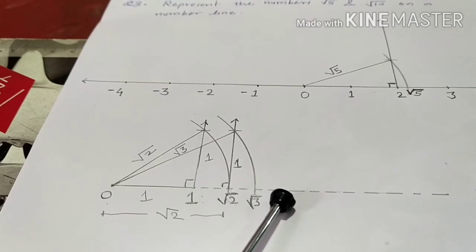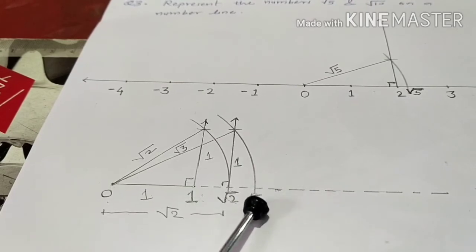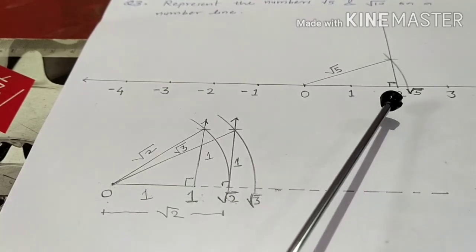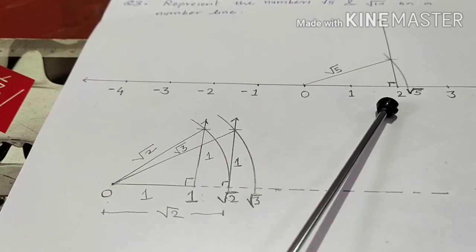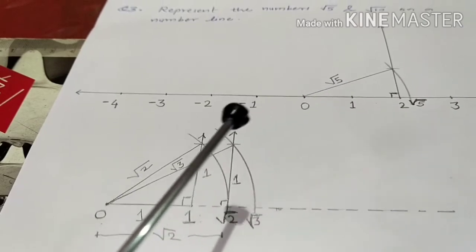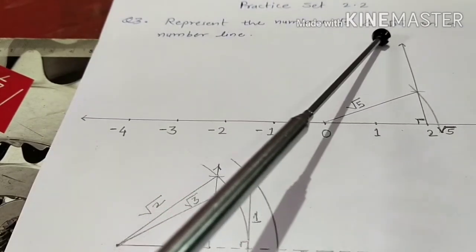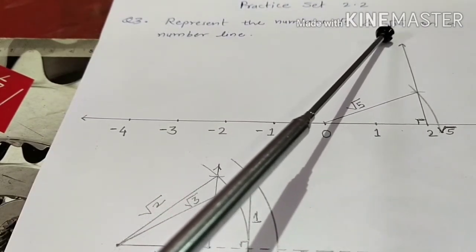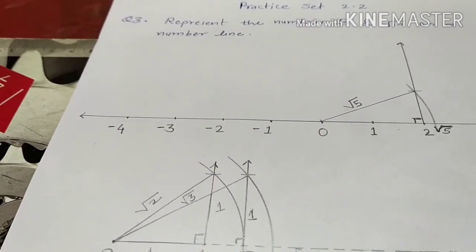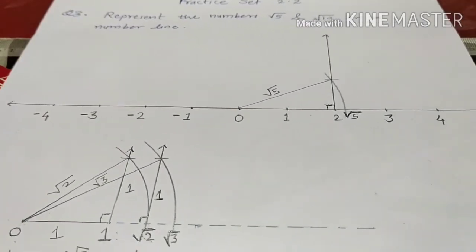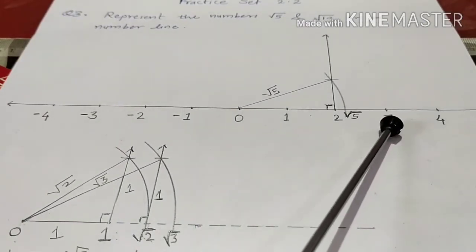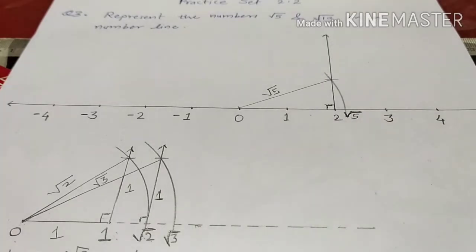For root 4, draw the perpendicular on root 3. For root 5, draw the perpendicular on root 4, that is, the previous number. And similarly, for root 10, you have to draw the perpendicular on what? Root 9. Yes, and root 9 means you have to draw the perpendicular on 3 of the same 1 unit.